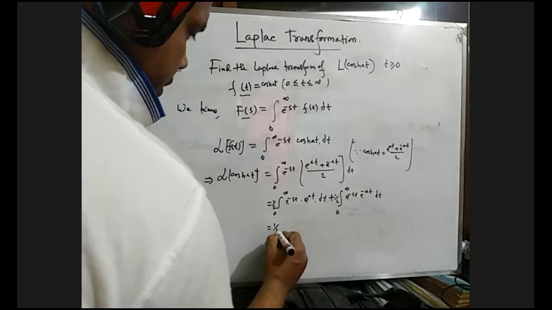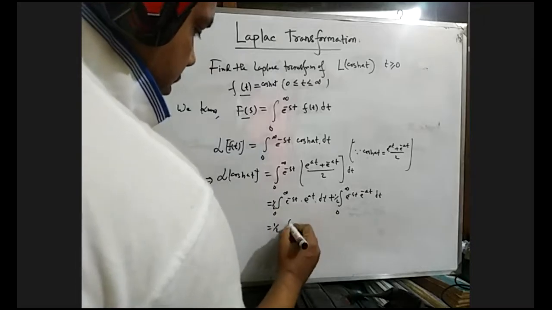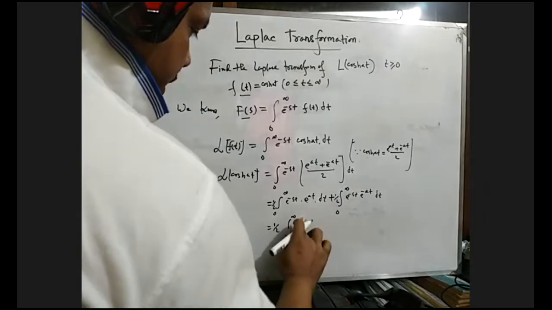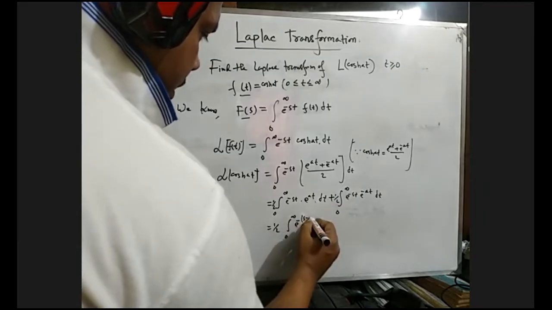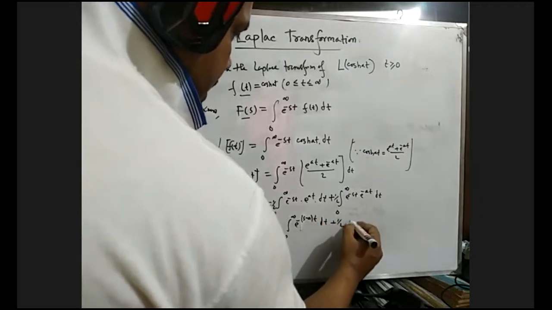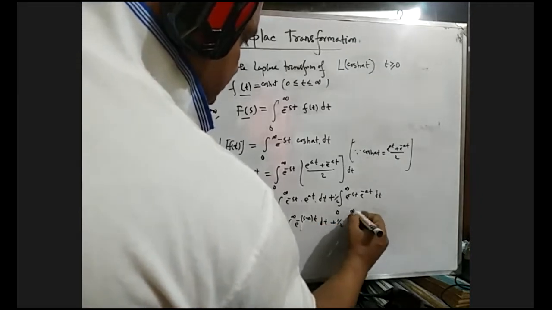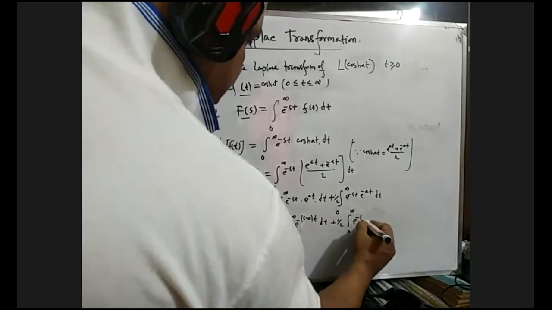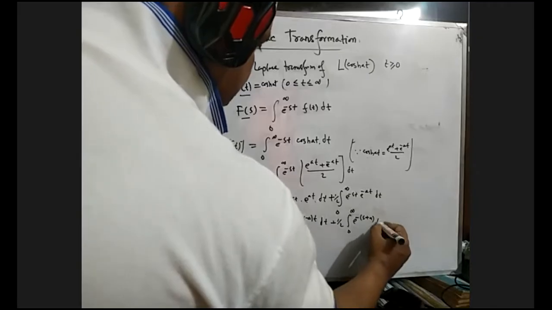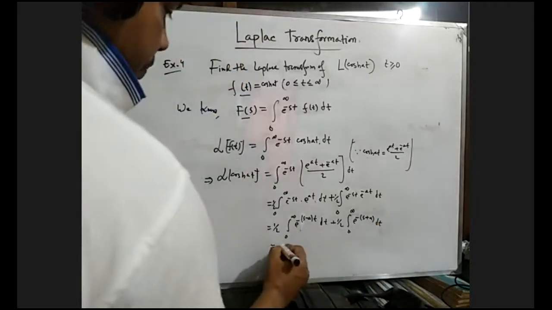So this means half the integral from 0 to infinity of e to the power minus s minus a into t dt, plus half the integral from 0 to infinity of e to the power minus s plus a into t dt.